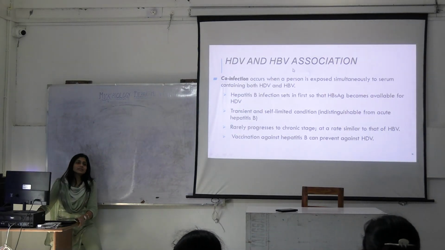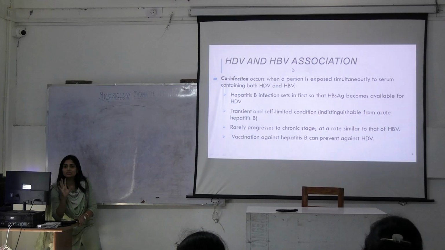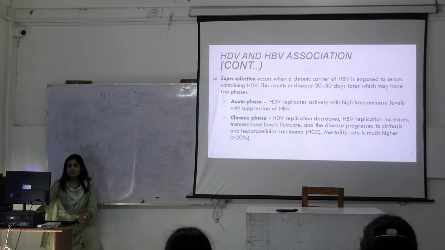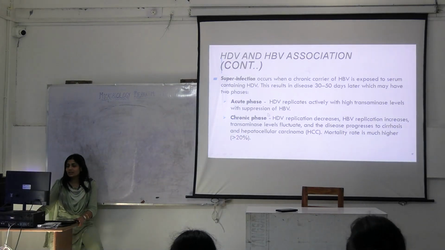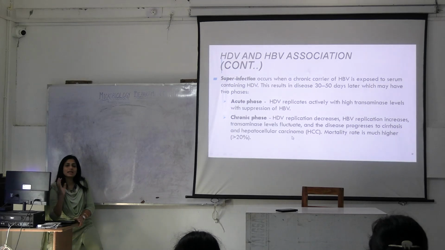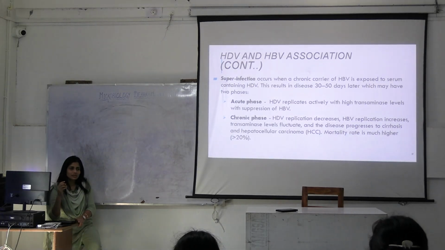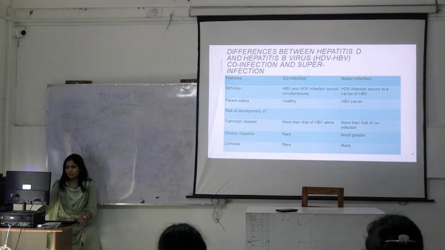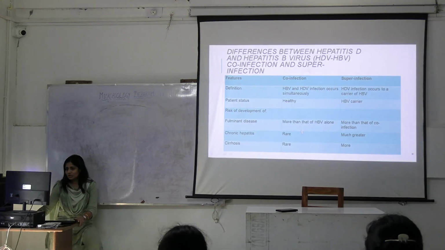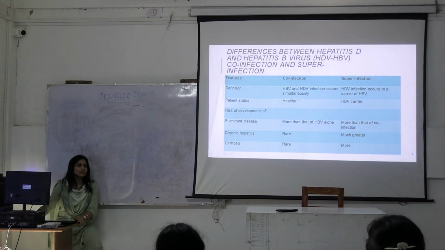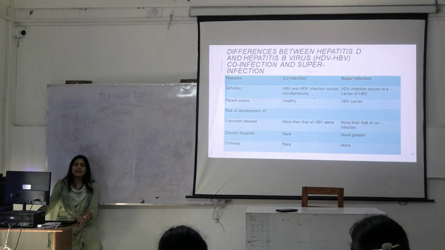So in simultaneous infection, 90% recover, okay. But when there is super infection, then the fate is very bad. Then this person develops chronic hepatitis and cirrhosis and subsequently liver failure. Okay? This is what happens. See, here we are talking about the fulminant disease. So here you can see when there is co-infection, HBV and HDV are infecting together simultaneously at one time.